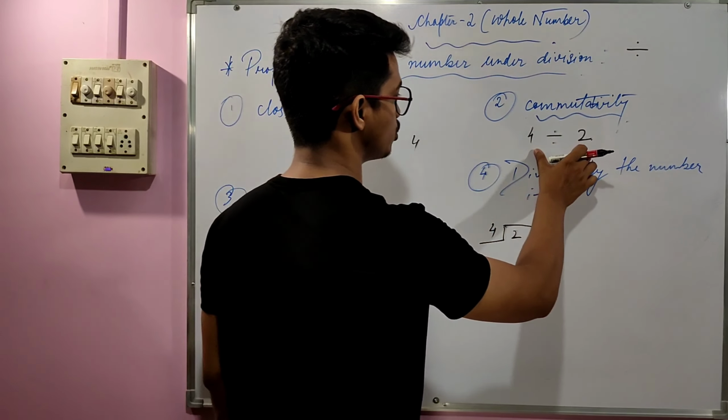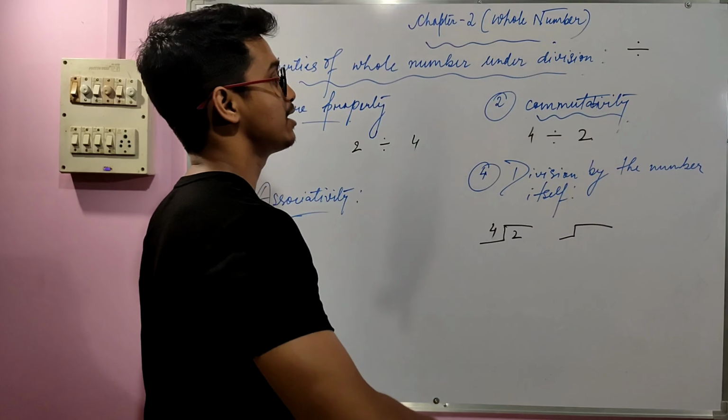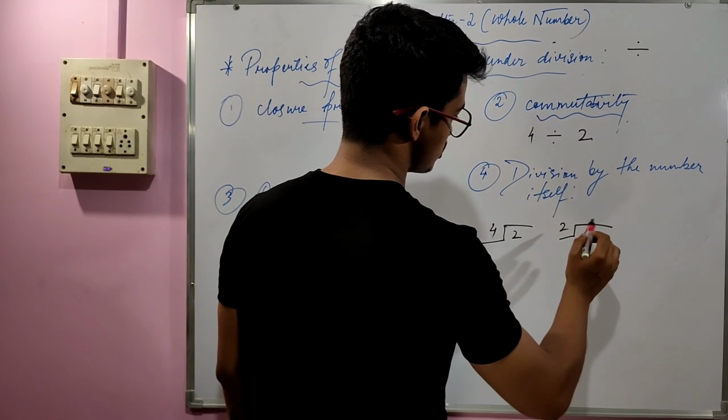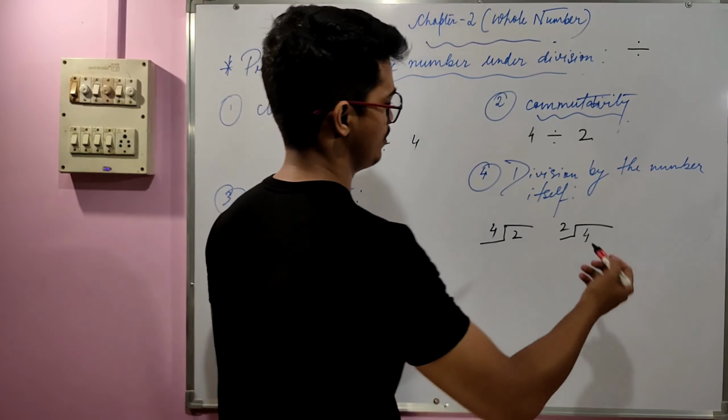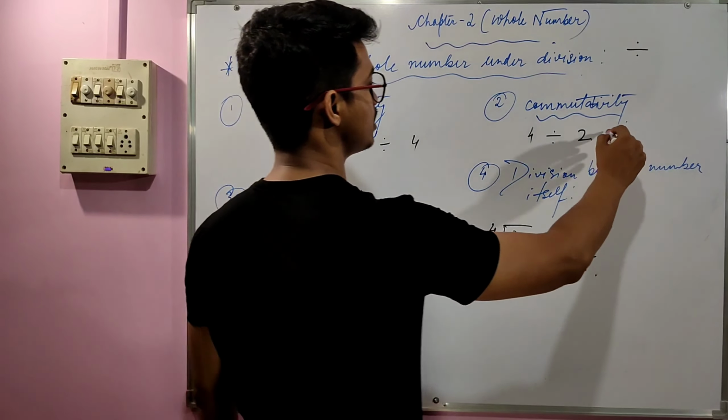So here 4 and 2 are there. So what will be the result? It means 4 is divided by 2. So 2 into what gives you 4? We know that 2 into 2 gives us 4. So the answer will be 2.